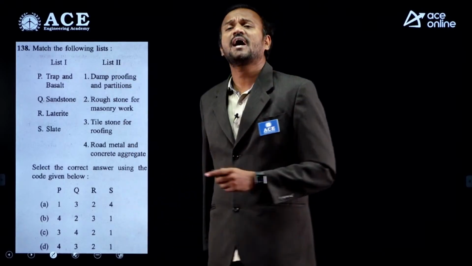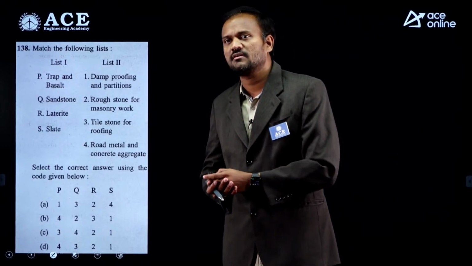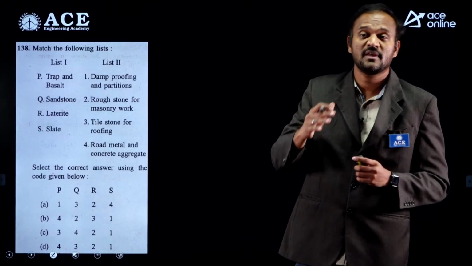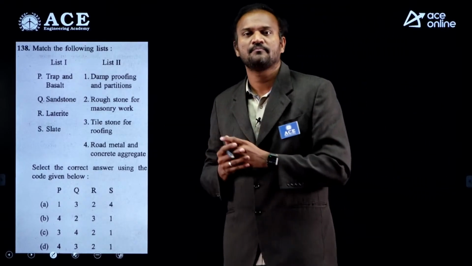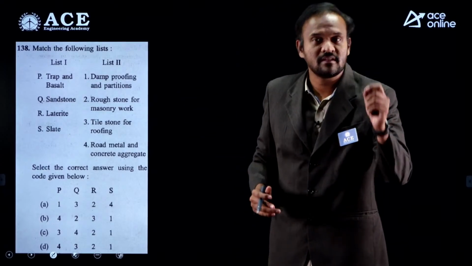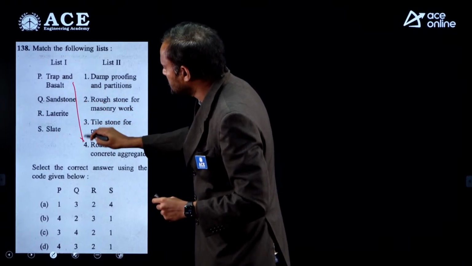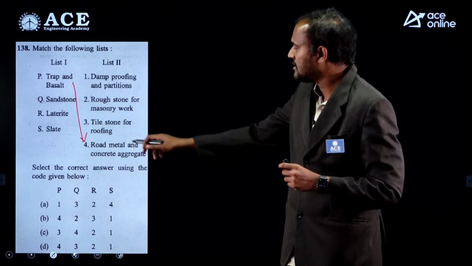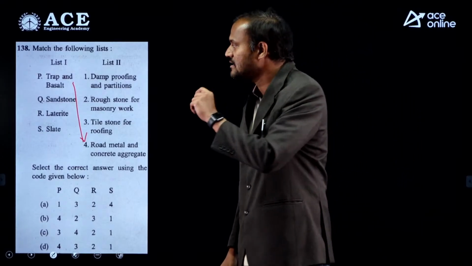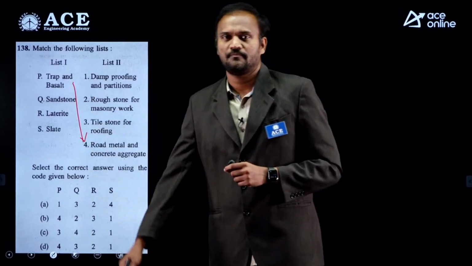Trap or basalt come under igneous rocks, and aggregates obtained from igneous rocks are very strong, very durable, so we use them as aggregates for concrete. So directly, trap or basalt you can use for road metal and concrete aggregates because they are strong and durable. Now Q, sandstone.